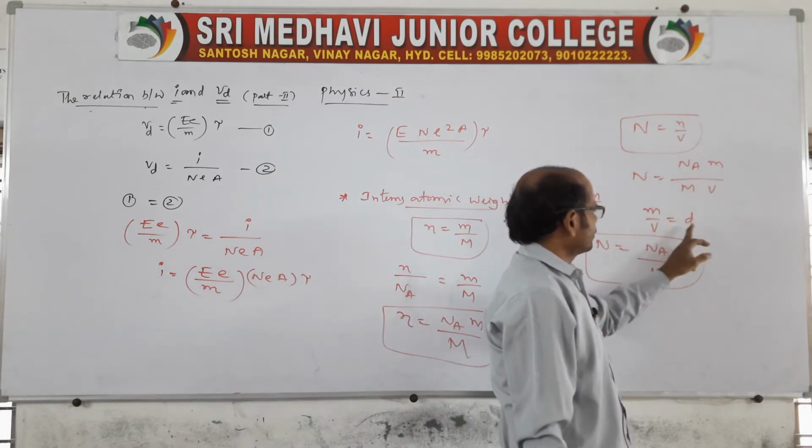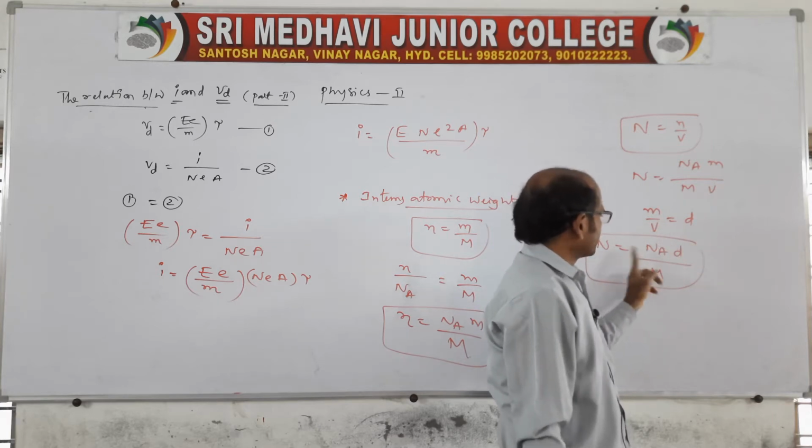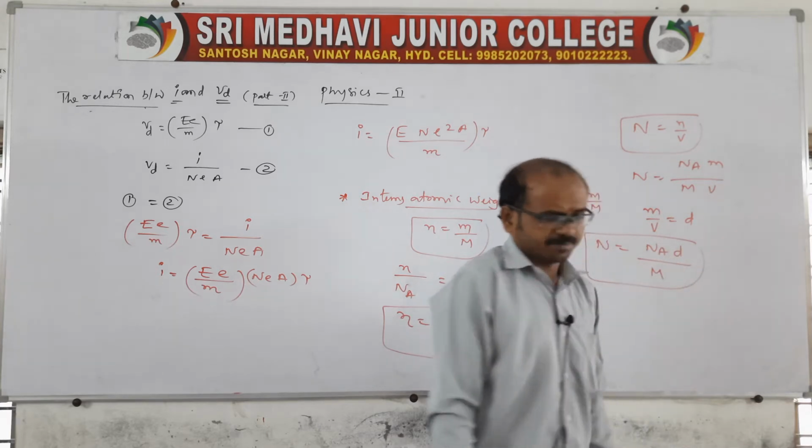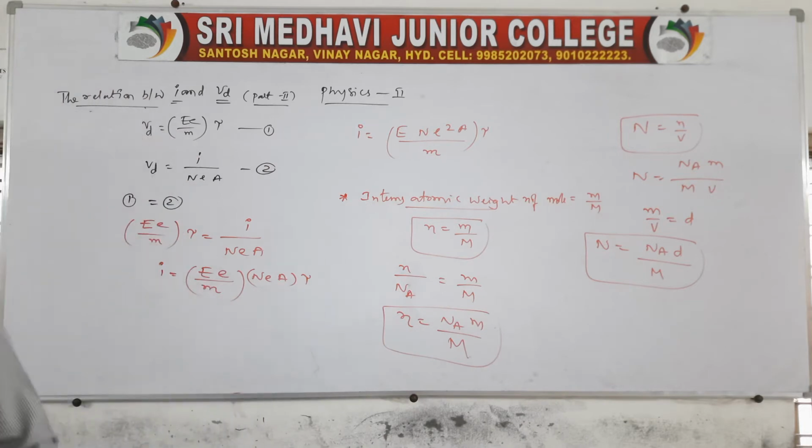Mass by volume is nothing but density, so capital N is equal to N A into d by capital M. This is the relation in terms of the Avogadro number.